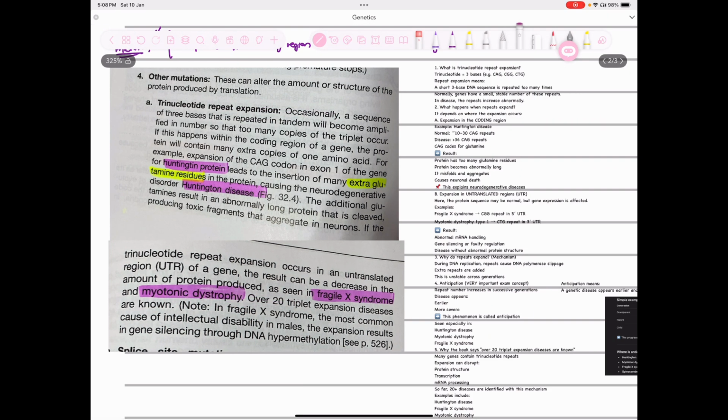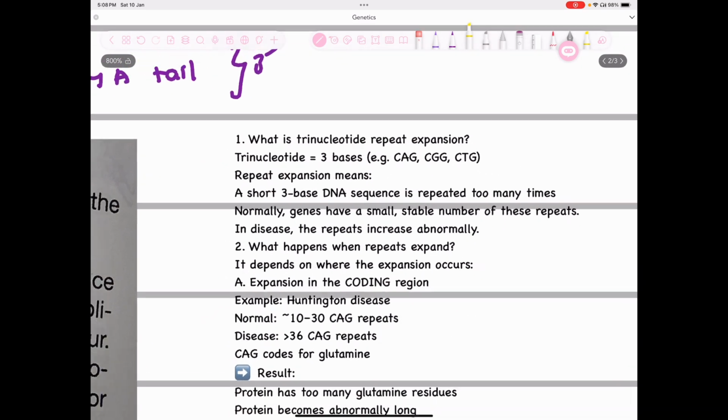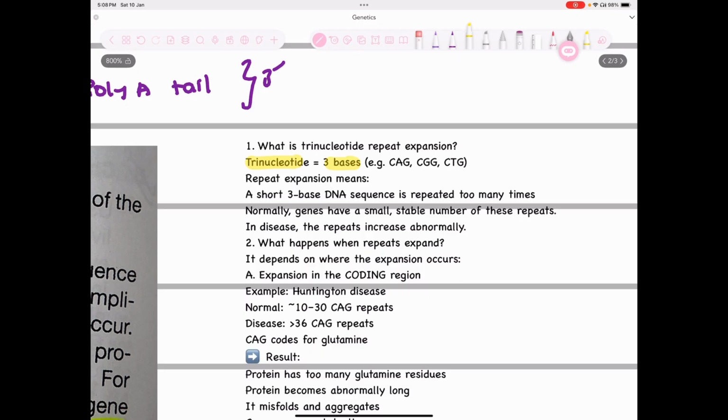I'll explain this to you line by line. So let's look at this. Trinucleotide is basically what? It's a three base. So trinucleotide is three bases, the three nucleotide bases, right? So these are three nucleotide bases. This is one codon, and this is the other codon. This is the third codon.